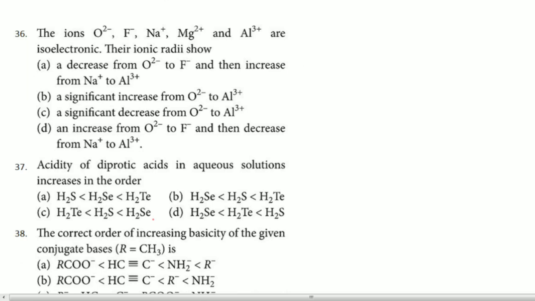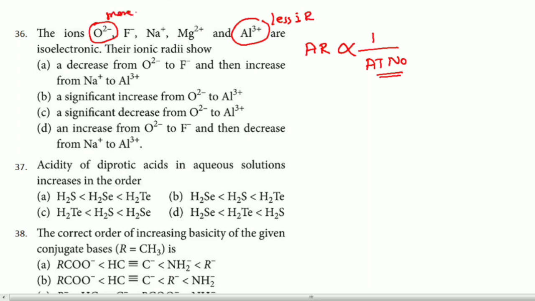36. The ions O2 minus, F minus, Na plus, Mg2 plus, Al3 plus. Remember, all are isoelectronic. The ionic radii. Remember, ionic radii in this particular case is inversely proportional to atomic number. If atomic number is more, the ionic radius is less. Right? So Al3 plus will have less ionic radius, and out of these, O2 minus will have more ionic radius. Because of that reason, you can say significant increase is wrong, significant decrease is correct. So the answer for this question is, remember, 36C.